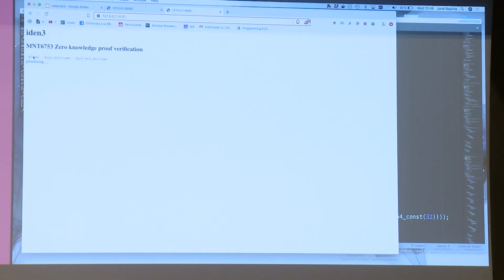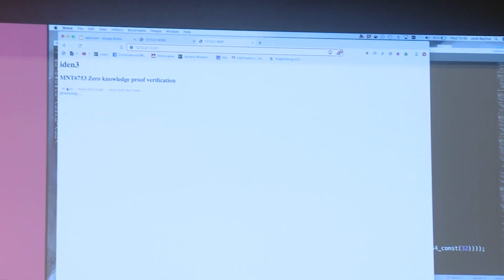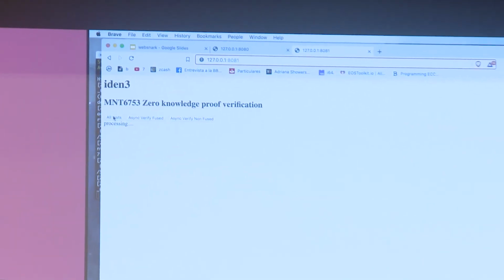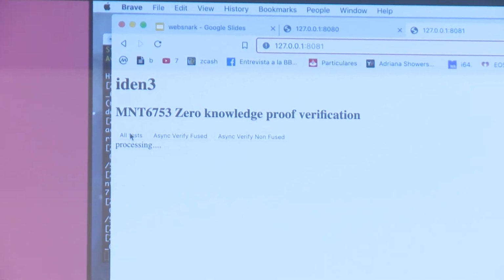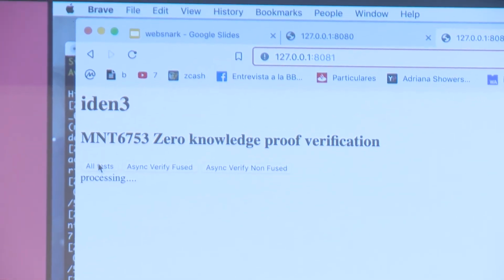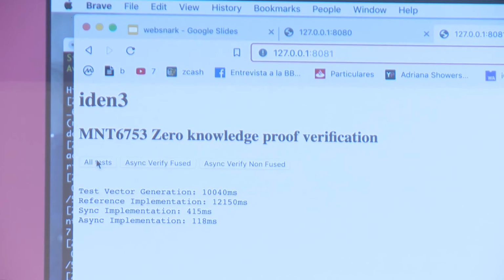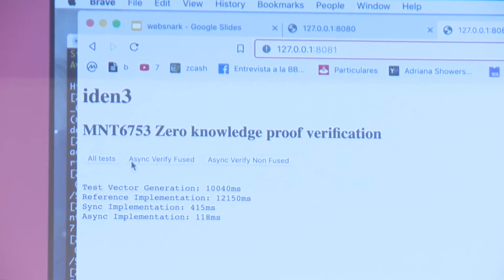This will take a little while because now here it generates a proof. This is taken from the CODA protocol. They had a standard reference implementation. It was written in some language that is very slow. And here are the timings that we are getting.